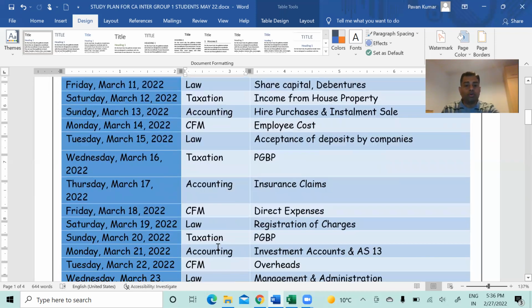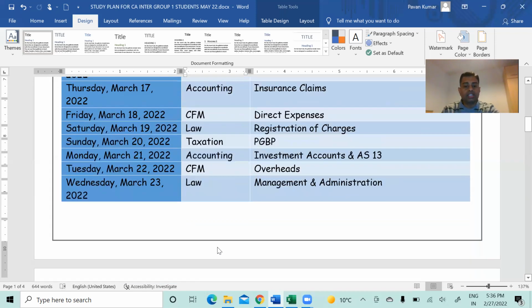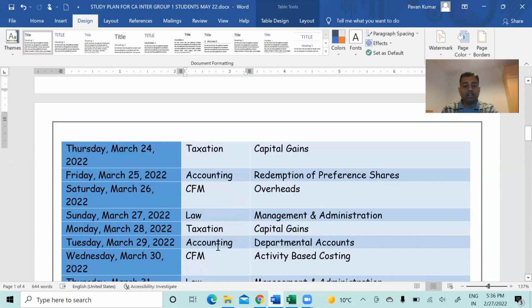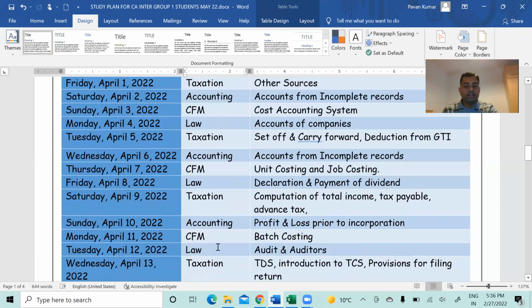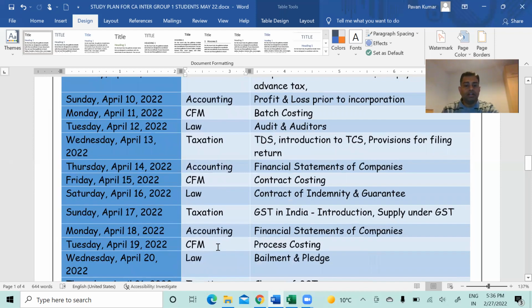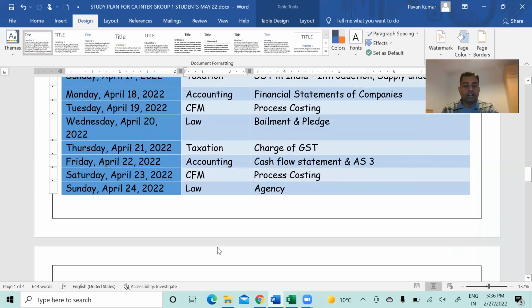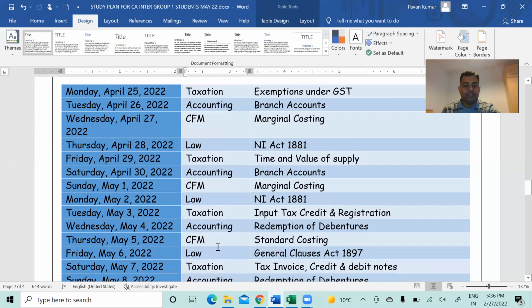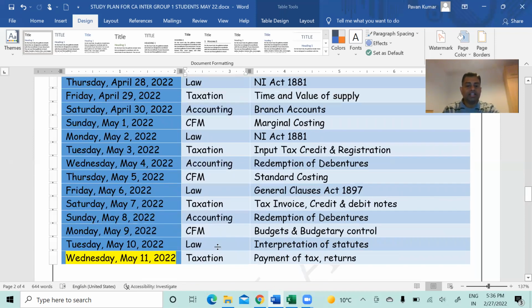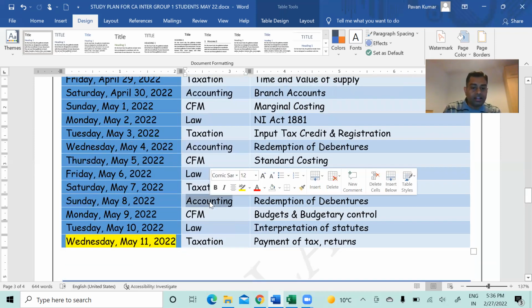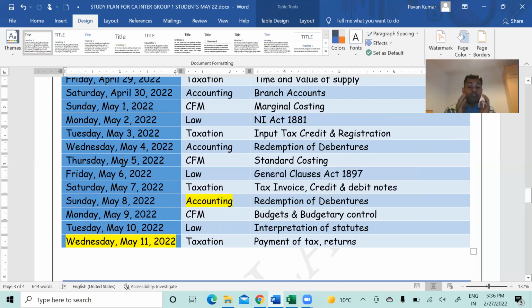Then this is accounts 4, accounts 5, 6, 7, 8, 9, 10, 11, 12, 13, 14, 15, 16, 17, 18. So this is your 18th slot. So one subject is divided into 18 slots.